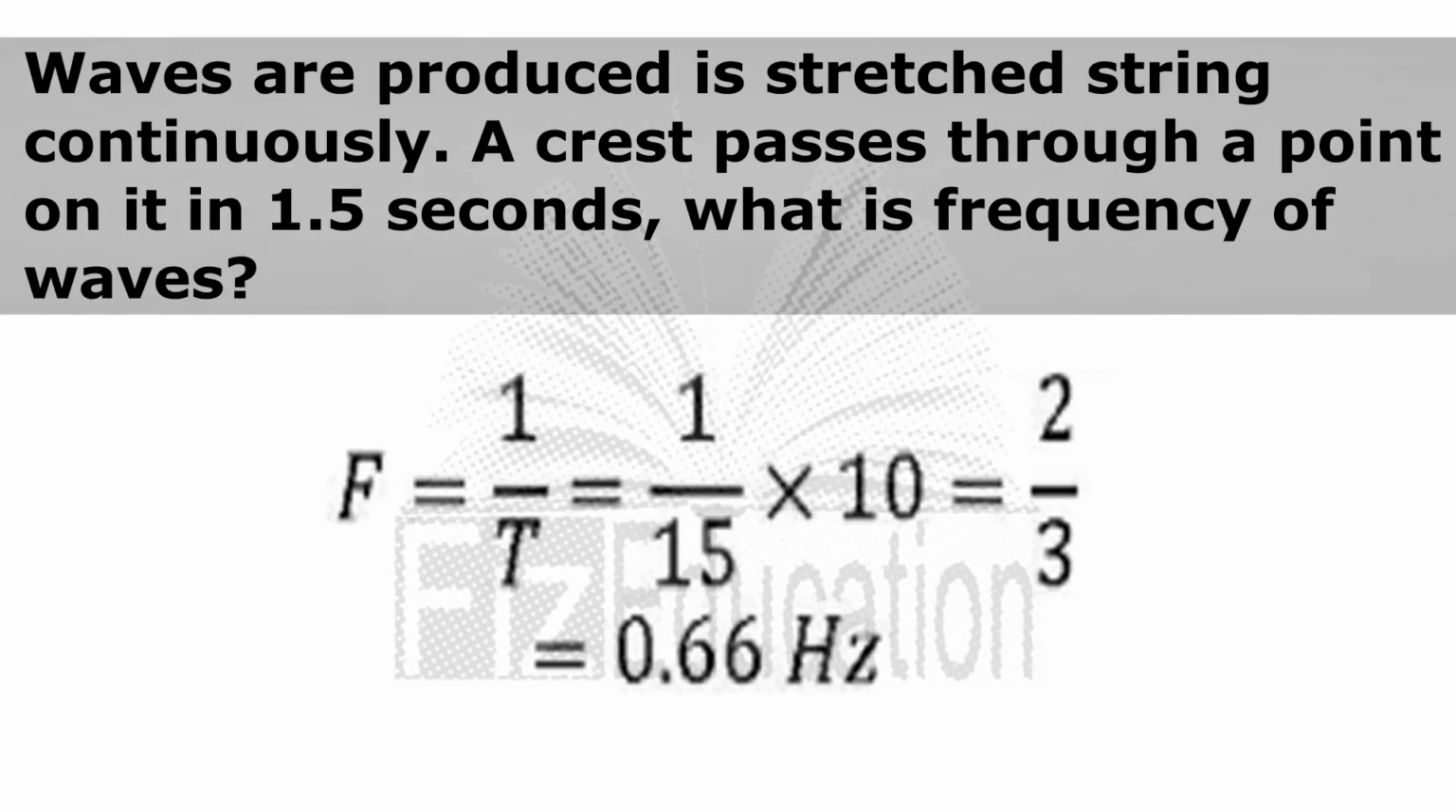Waves are produced in a stretched string continuously. A crest passes through a point on it in 1.5 seconds. What is the frequency of the waves? f = 1/T = 1/1.5 = 10/15 = 2/3 = 0.66 Hz.